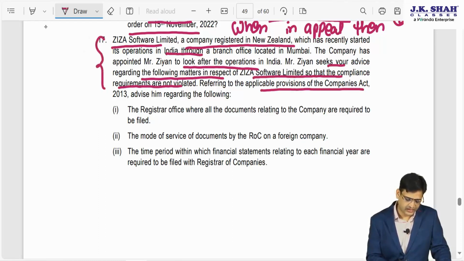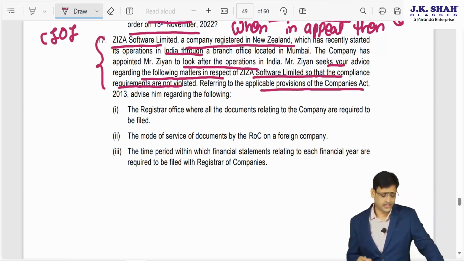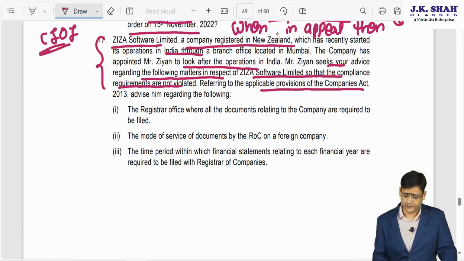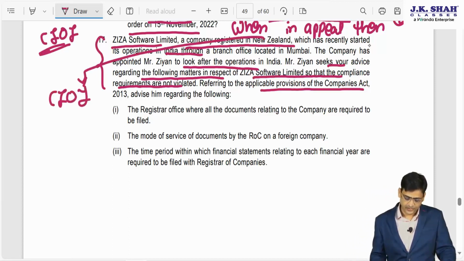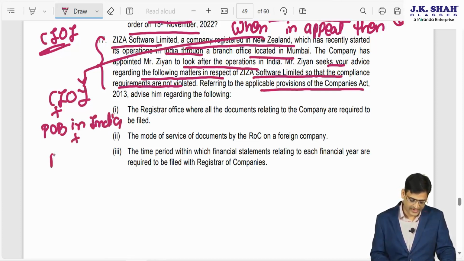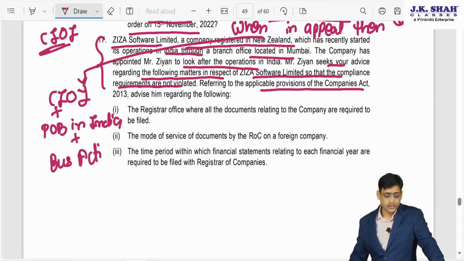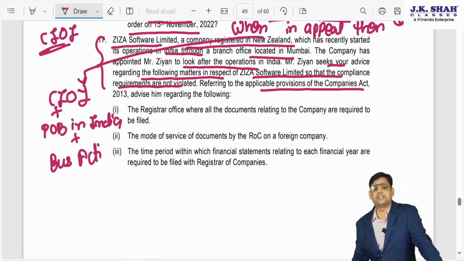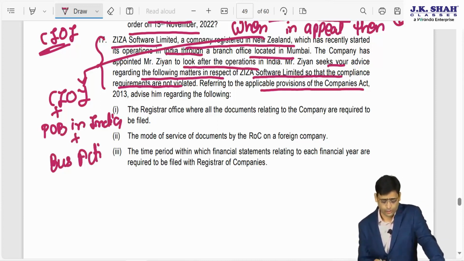So can I say this is nothing but from the chapter CIOI, that is company incorporated outside India. Can I say if there is a foreign company, this is a foreign company because it is registered outside India, CIOI is there, and it has started a branch in India, place of business in India, and it also has a business activity in India. So they satisfy all the conditions. It's a foreign company. So being a foreign company, can I say you have to give a lot of documents.